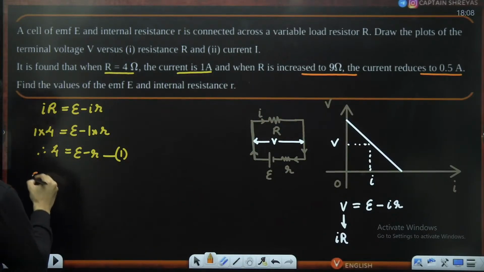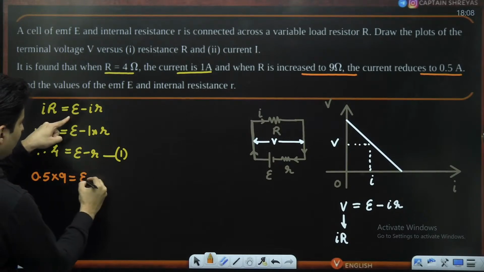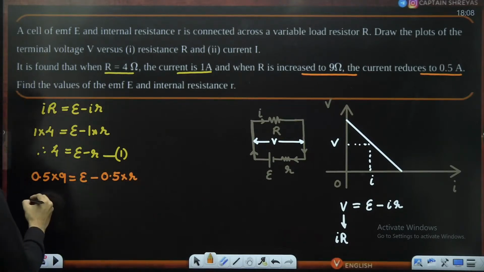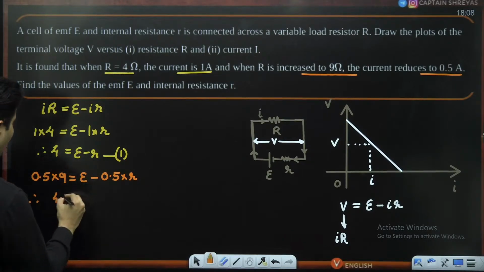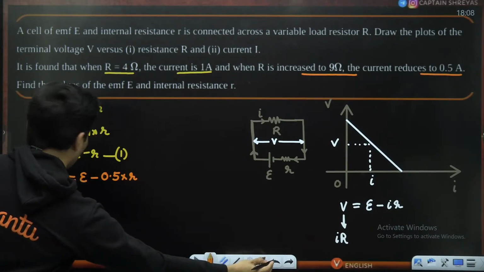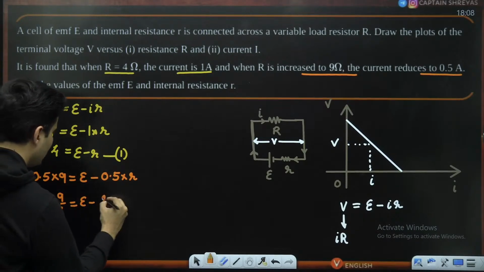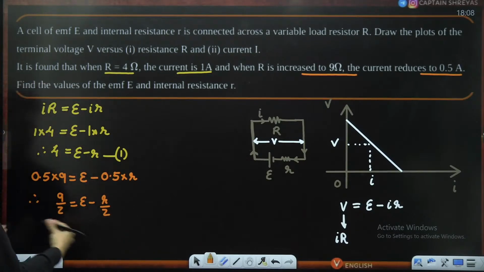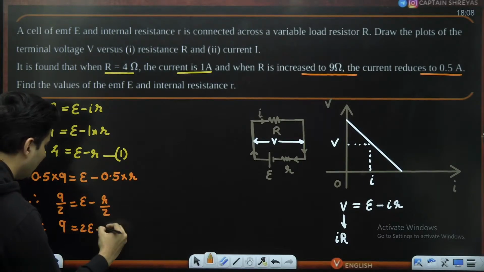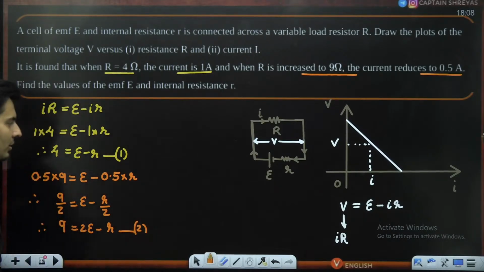So current is basically 0.5. Resistance is basically 9. EMF I do not know. Current is again 0.5. Internal resistance I do not know. Okay. So this is basically 4.5 is equal to E minus small r by 2. Or you can just do one thing: you can write it as 9 by 2 is equal to E minus r by 2. If we want, just multiply by 2. So 9 is equal to 2E minus r. That is equation labeled 2.